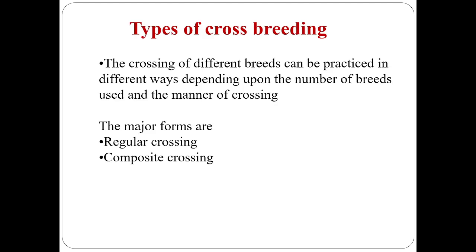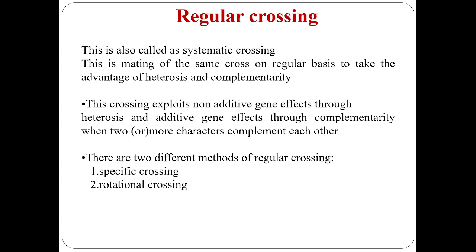What types of crossbreeding? The crossing of different breeds can be practiced in different ways, depending upon the number of breeds used and the manner of crossing. The major forms of crossbreeding are regular crossing and composite crossing. Now let us see one by one.